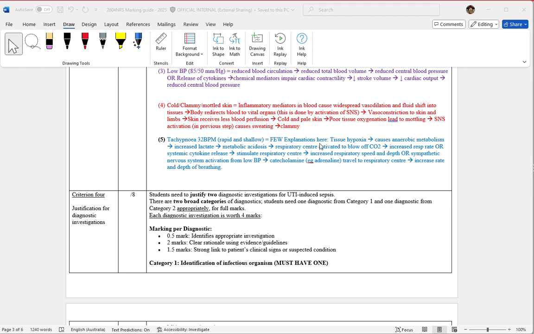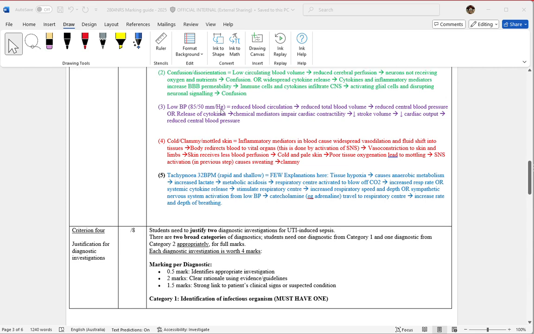There could be the impact from tissue hypoxia leading to anaerobic respiration, increased lactate, decrease in pH, acidosis. The respiratory center tries to compensate to blow off the CO2. So that's one way. Another way is through cytokines impacting the respiratory center, so that's centrally in the brain, or finally just the activation of the sympathetic nervous system in response to potentially the low blood pressure. And as we know, if you activate the sympathetic nervous system, you'll not only get an increase in blood pressure, but a respiratory rate as well.